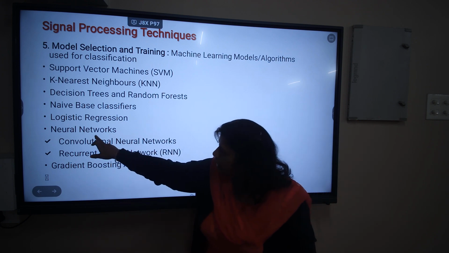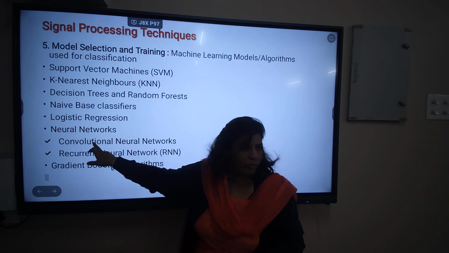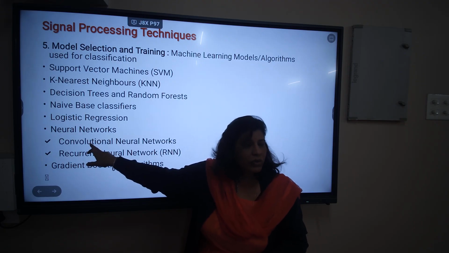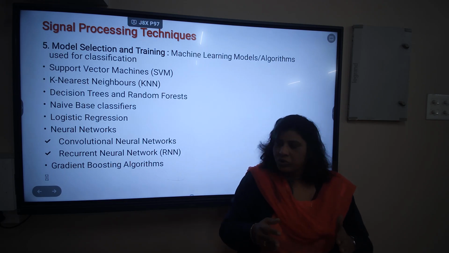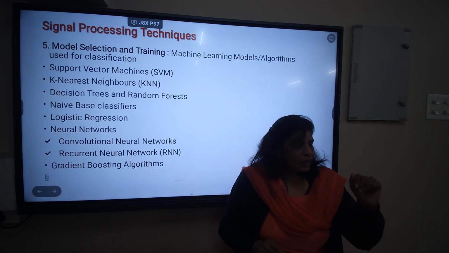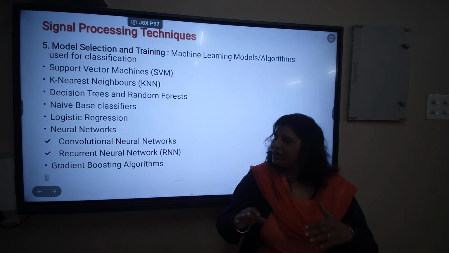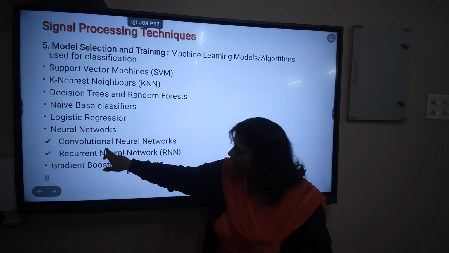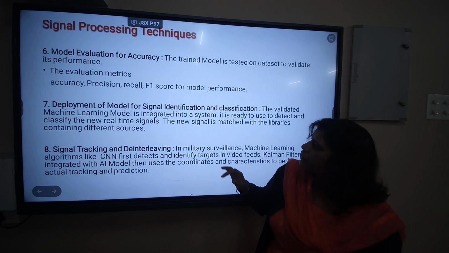And later we have the neural networks. So convolution, this is the most important, CNN is convolutional neural networks for the image processing, the video processing and all. Why image processing? Because these signals, the spectrums, are converted into the images and later these images are processed by this convolutional neural networks.